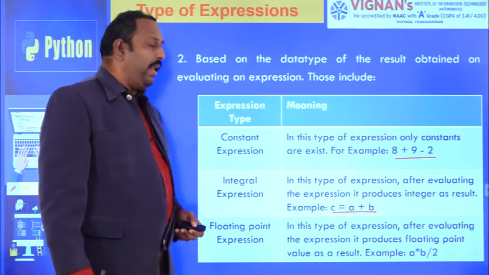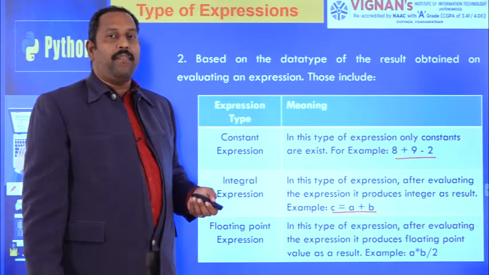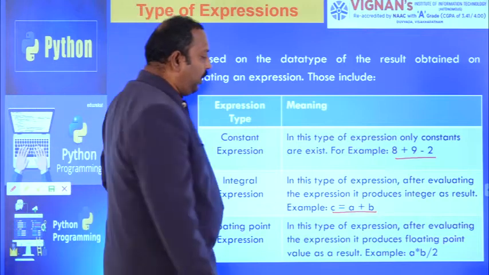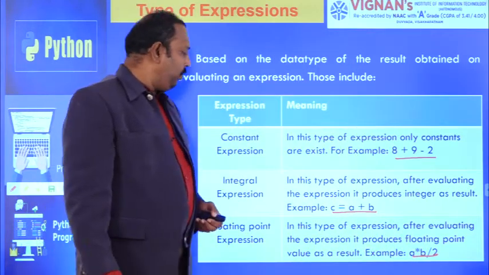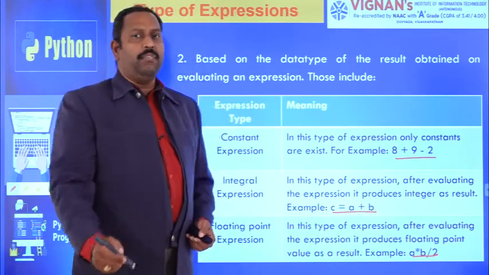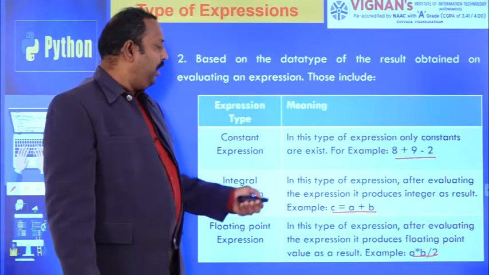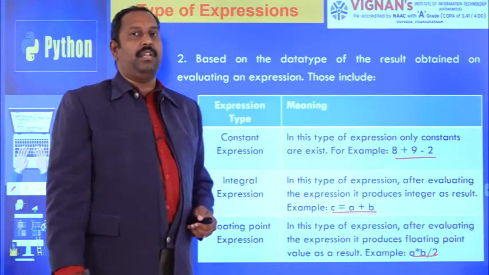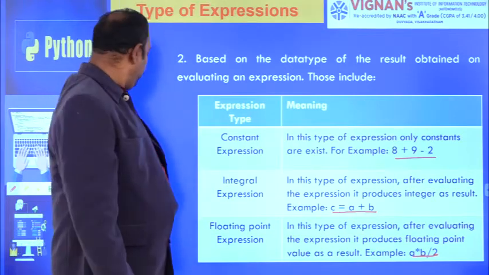Similarly, floating point expression. After evaluating the expression, if you get the result as a floating point value, then it is called a floating point expression. For example, here you see a star b by 2. A star b by 2 is a floating point expression. You can also write a by 2 because the division operator always gives the output in floating point only. That's why any division operation is nothing but a floating point. If the expression consists of a division operation, then it is called a floating point expression.